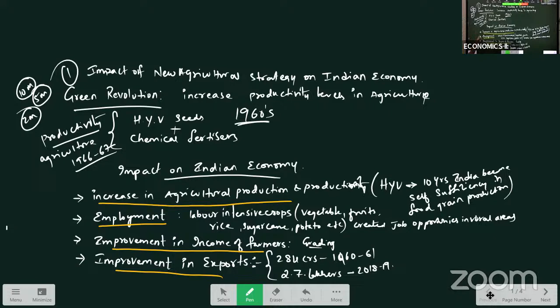Okay. What is the impact it is having? Increase in agricultural production and productivity, employment levels in the country have increased, improvement in the income of the farmers, and improvement in the export value. From importing food grains to exporting food grains, India has changed. So these are the impacts it had on our Indian economy. So this is about your green revolution.